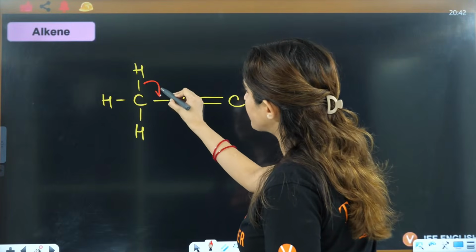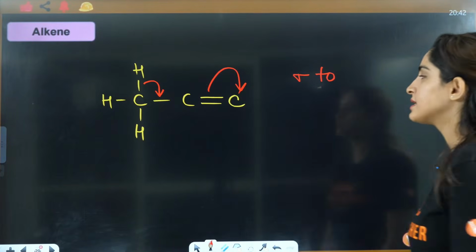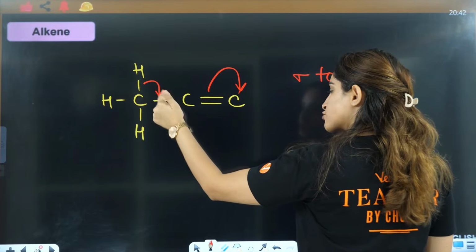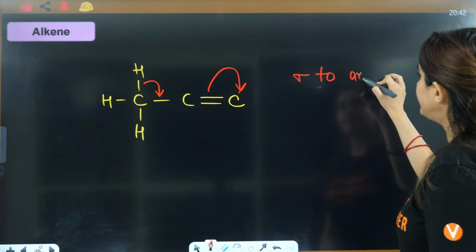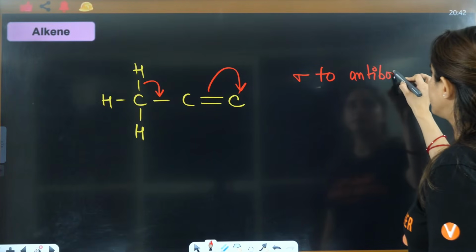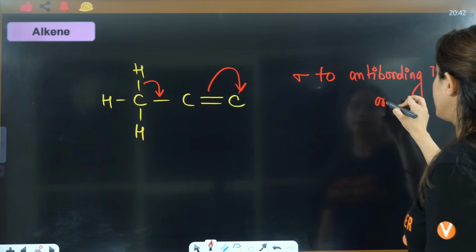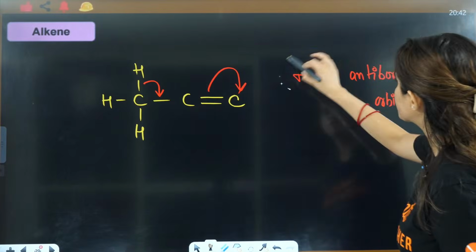This bond will shift here, this bond will shift here, right? So that means you are adding these electrons, shifting sigma electrons to the anti-bonding pi orbital, right? You are shifting this to sigma 2.